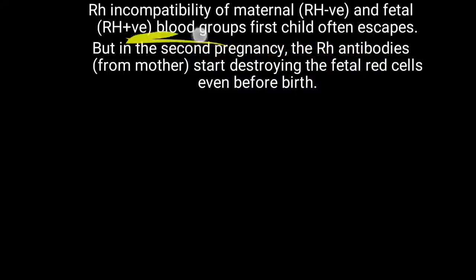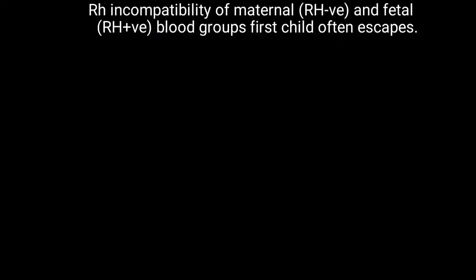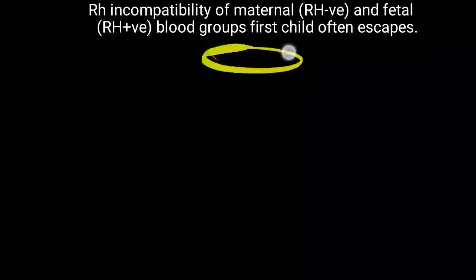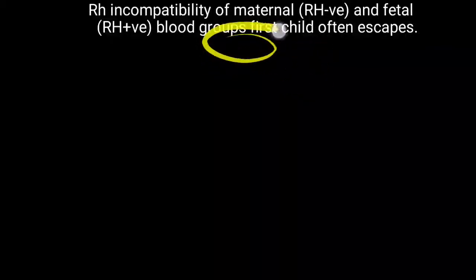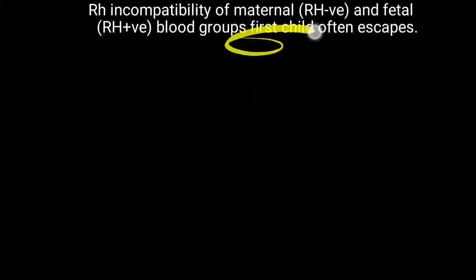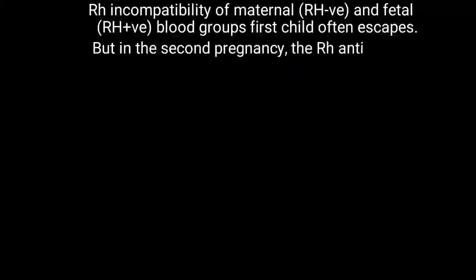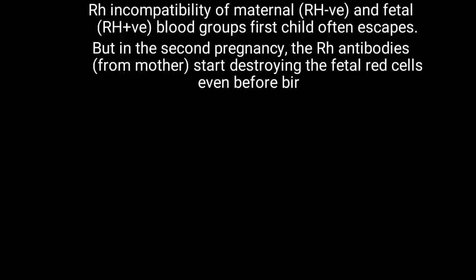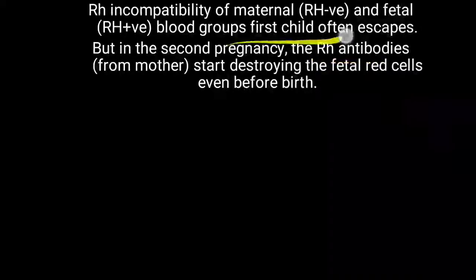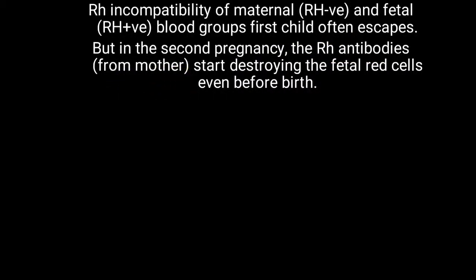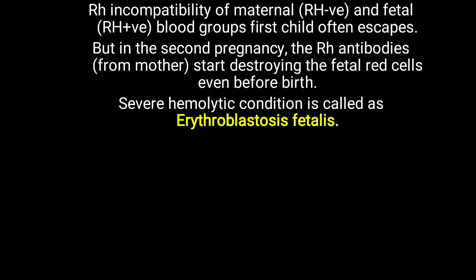So what happened previously during the first pregnancy, during the delivery time, some blood of this fetus entered the mother's blood, and due to entering inside the mother's blood, what happens? Some Rh antibodies are generated in the mother's blood. So in the second pregnancy, the Rh antibody generated from the first pregnancy, which is present in the mother, will start destroying the fetal red blood cells even before the birth. And in severe conditions, a severe hemolytic situation will occur, and that is called erythroblastosis fetalis.